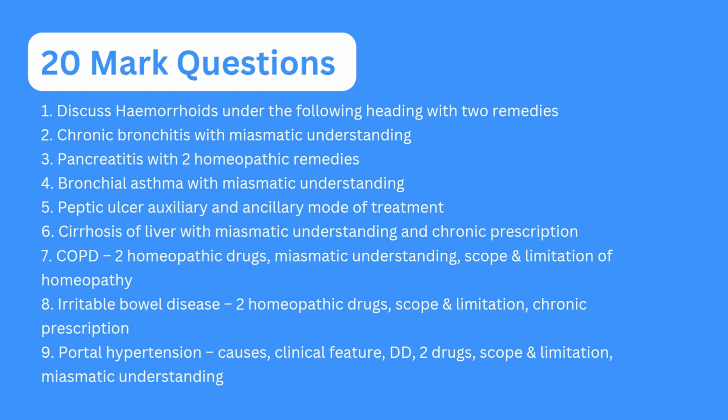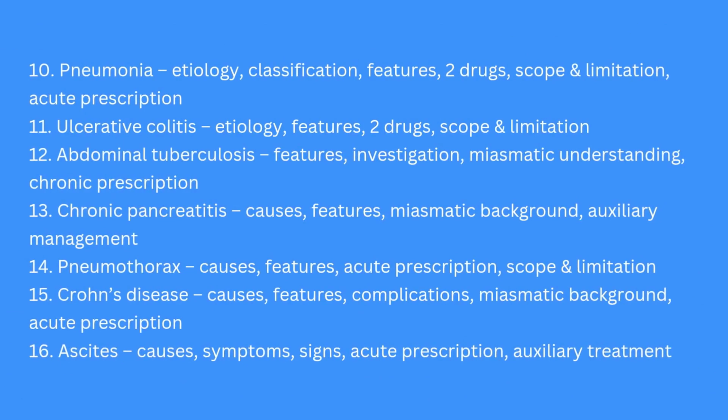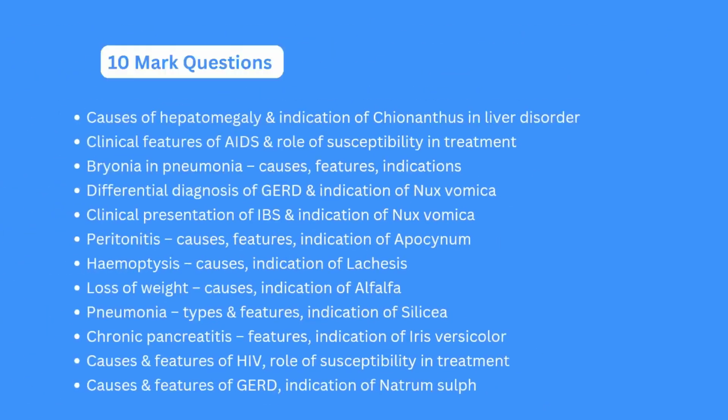20 mark questions. It includes hemorrhoids, chronic bronchitis, pancreatitis, bronchial asthma, peptic ulcer, cirrhosis of liver, COPD, irritable bowel disease, portal hypertension. Then pneumonia, ulcerative colitis, abdominal tuberculosis, chronic pancreatitis, pneumothorax, Crohn's disease, and ascites.